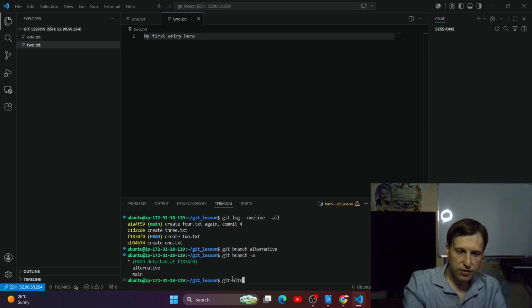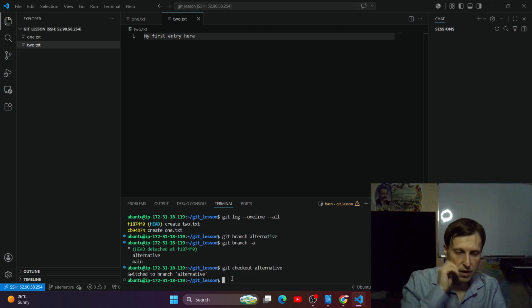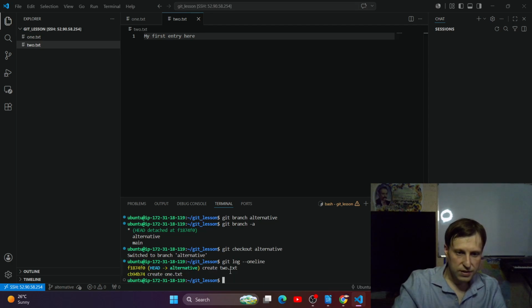Git checkout alternative. And now we can git log one line, and now, as you can see, we are here.